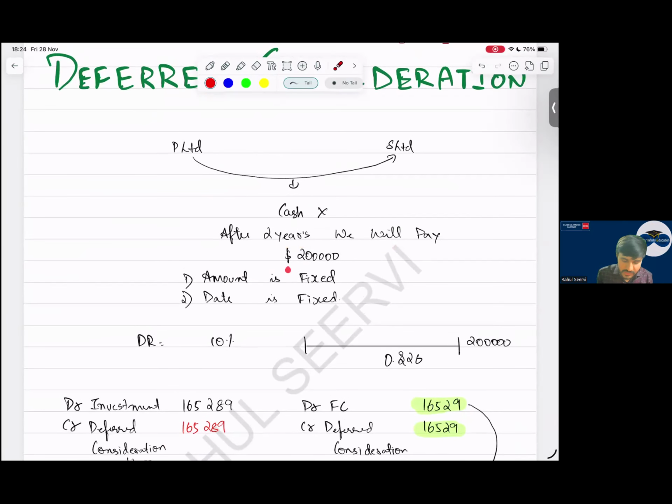Sir, we adjust in retained earnings. Where will we adjust? In retained earnings of parent company because we have to reduce the profits of parent company. Retained earnings means your step number 5, sir. So note, every year unwinding of discount should be done. Finance cost belongs to parent company. Financing category in P&L and balance sheet, you reduce it.